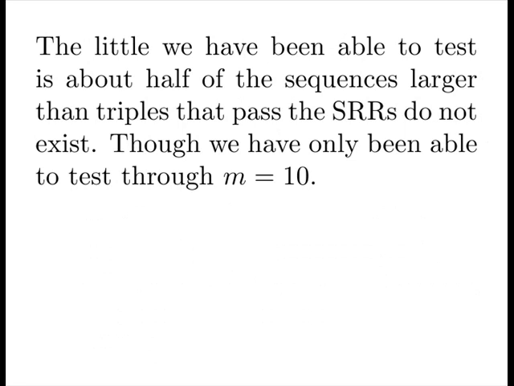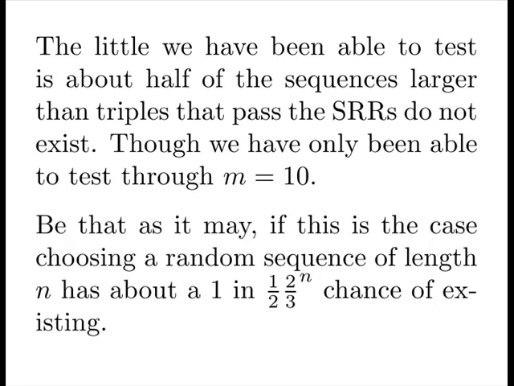The little we've been able to test is about half the sequences larger than triples that pass the short-range rules do not exist, though we've only been able to test through m equals 10. The set sizes are too big after that. Be that as it may, if this is the case, choosing a random sequence of length n has about a 1/2 times 2/3 to the n chance of existing.